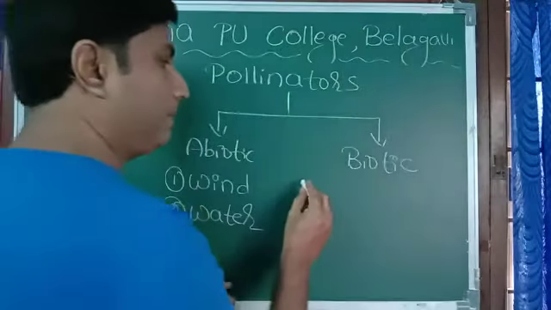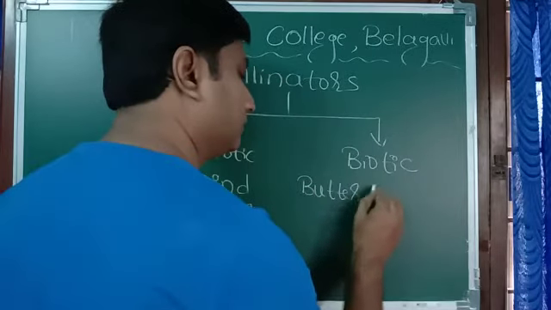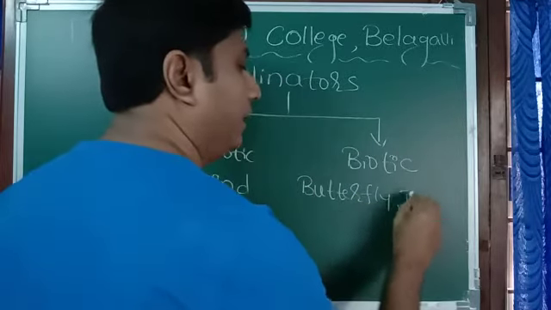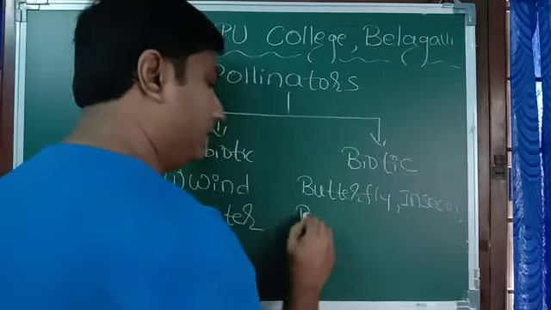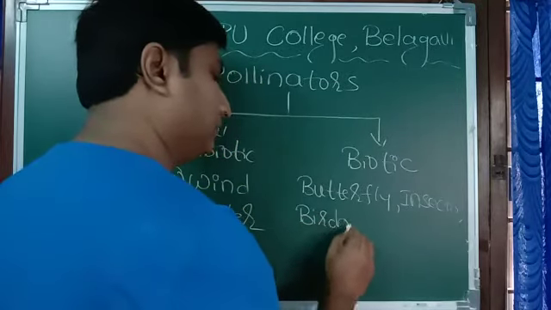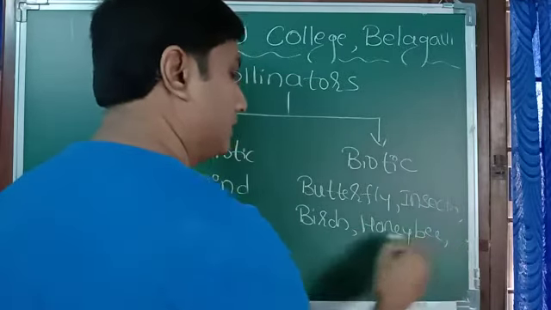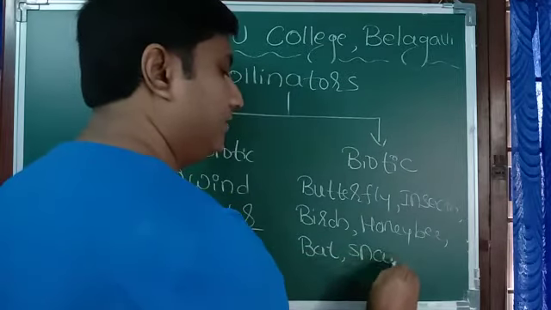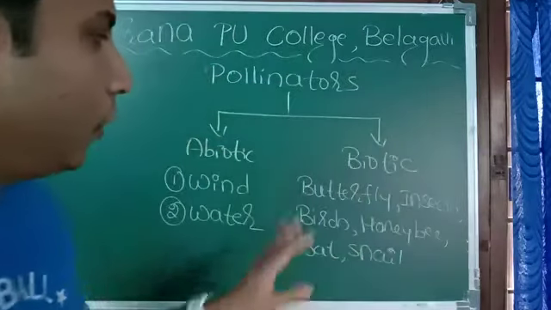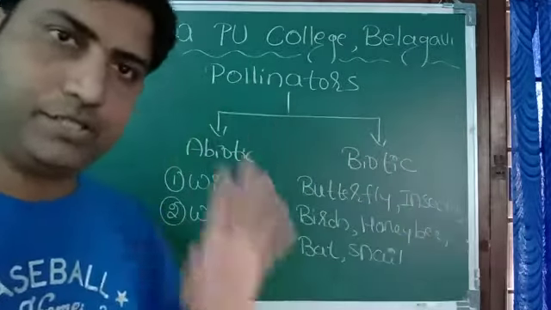Biotic, there are many. Butterfly, various insects, birds, honeybee, bat, snail, and many. All these living organisms, they help in the process of pollination.